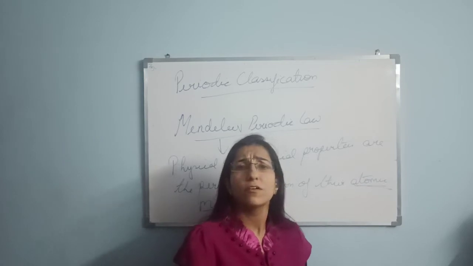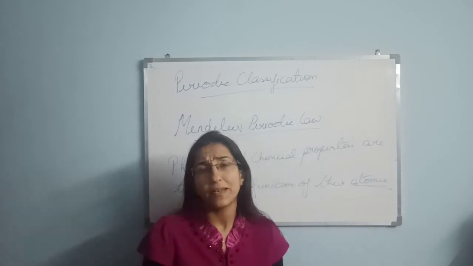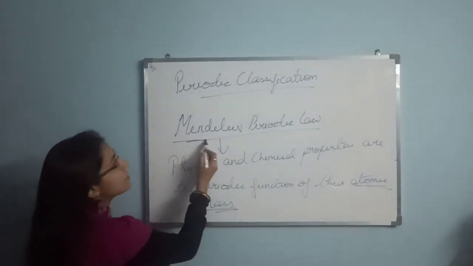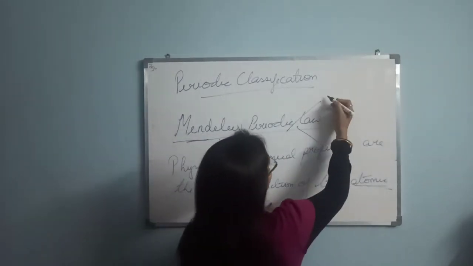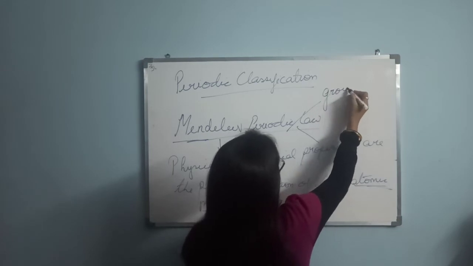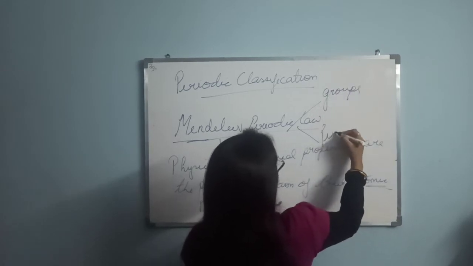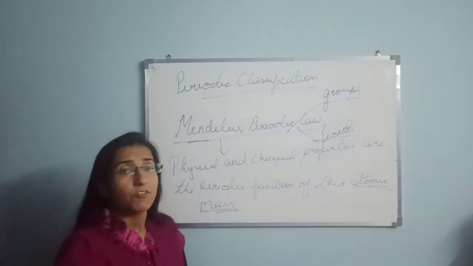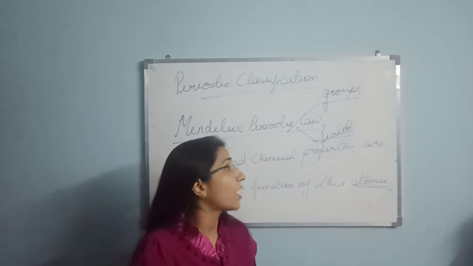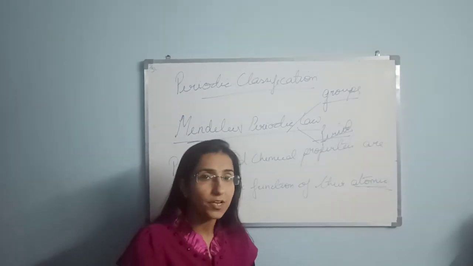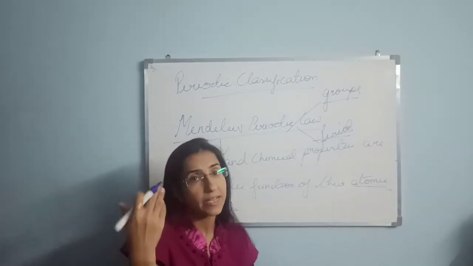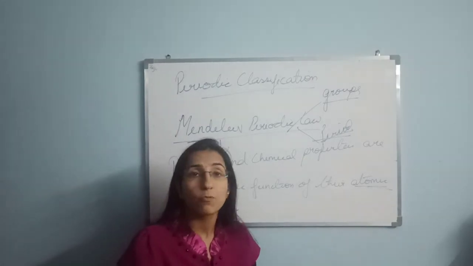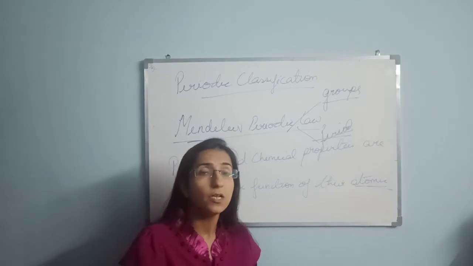But there was a drawback that came out in the Mendeleev periodic table. But before that, I will tell you a few more things. Mendeleev told us two important points about the groups and the periods. What is a group and what is a period? I will let you know with the help of a periodic table, and how to learn the periodic table in a very easy way in my next video. This time I am going to tell you how many groups and how many periods there are in the periodic table.